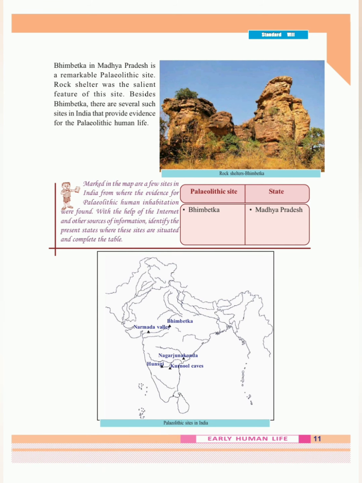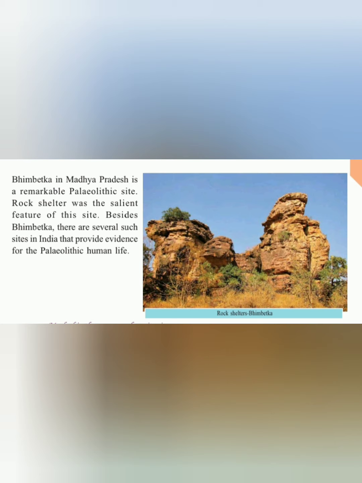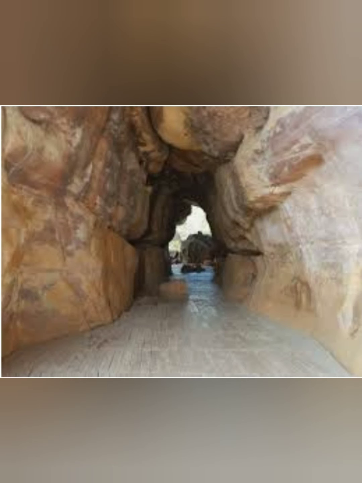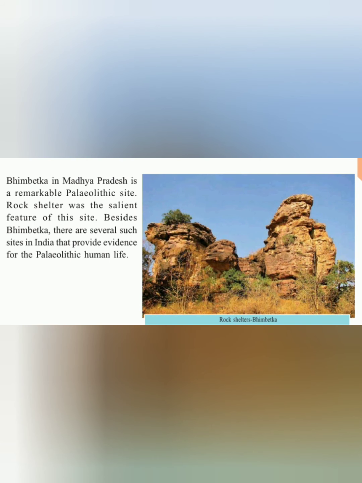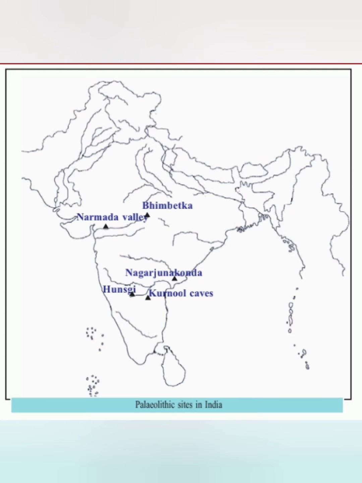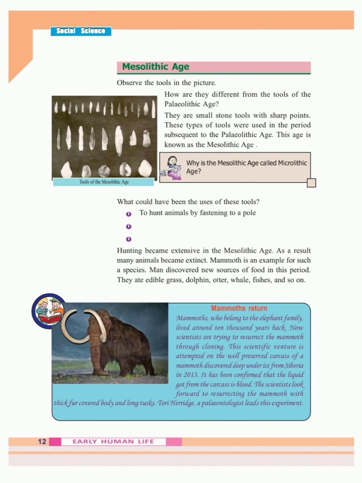Next, Bhimbetka in Madhya Pradesh is a remarkable Paleolithic site. Rock shelter was a salient feature of this site. Besides Bhimbetka, there are several such sites in India that provide evidence for the Paleolithic human life. Marked in the map are a few sites in India from where the evidence for the Paleolithic human inhabitations were found. We complete Paleolithic age.